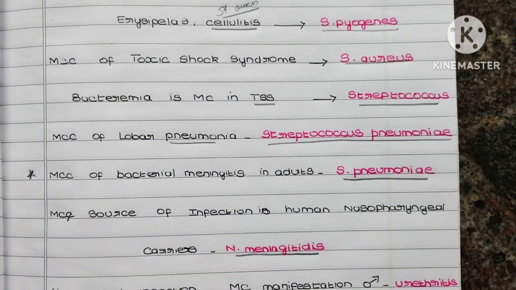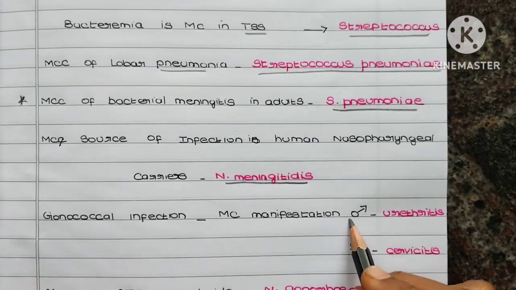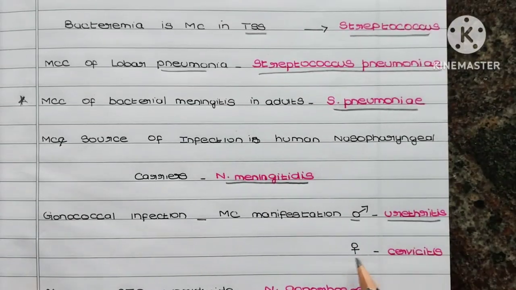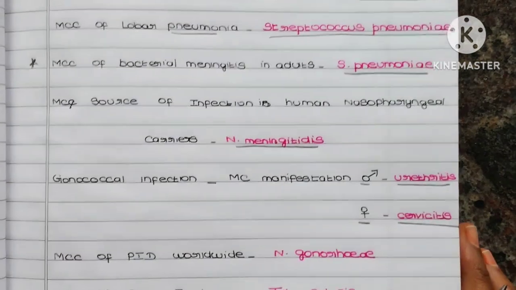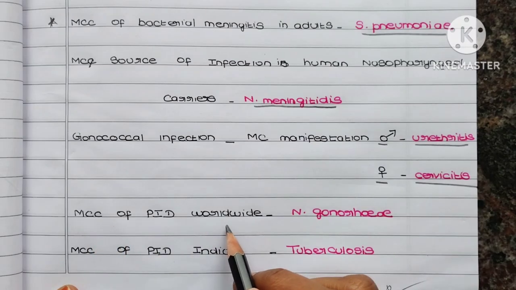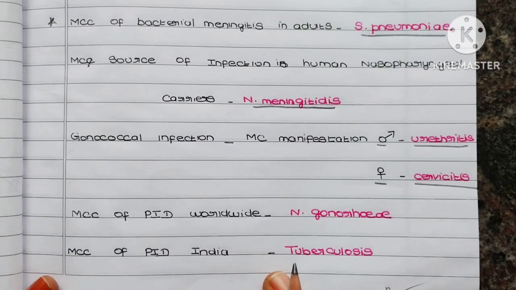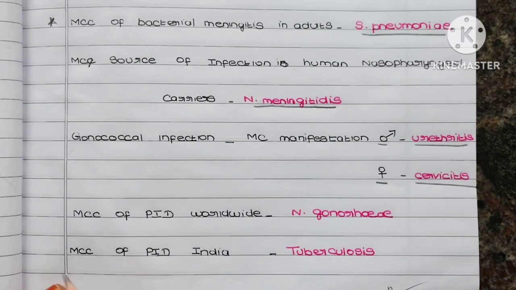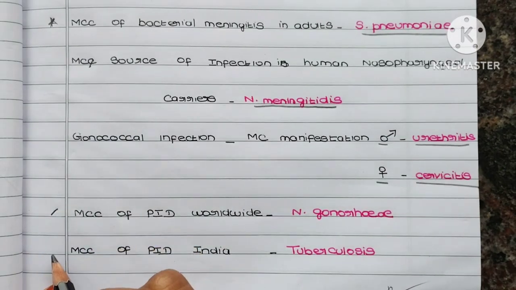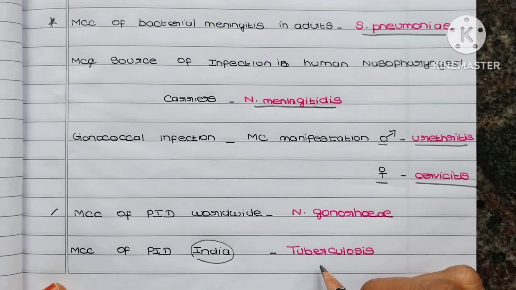So coming to gonococcal infection, the most common manifestation usually present in the male is urethritis, whereas in female it is cervicitis. Okay, and the next question is the most common cause of pelvic inflammatory disease. If they are asking worldwide, you can go for gonorrhea, and if they are asking specifically for India, it is tuberculosis.